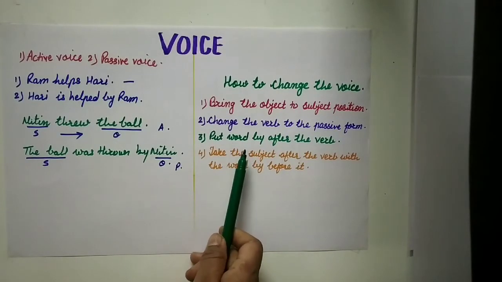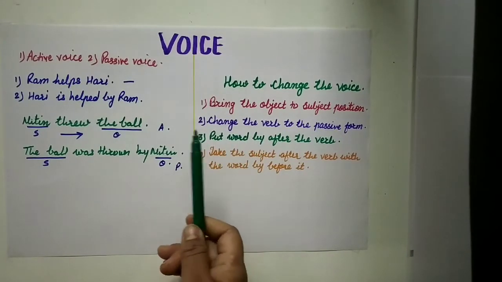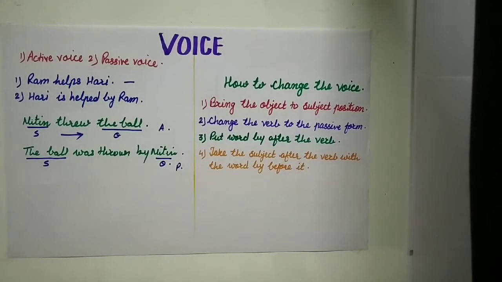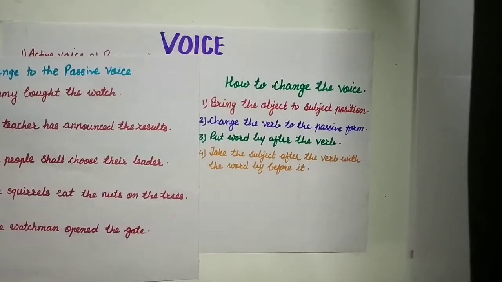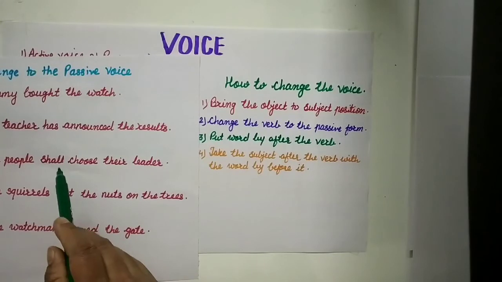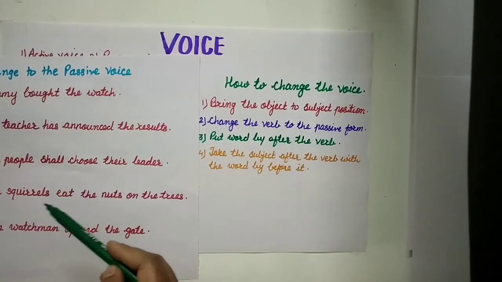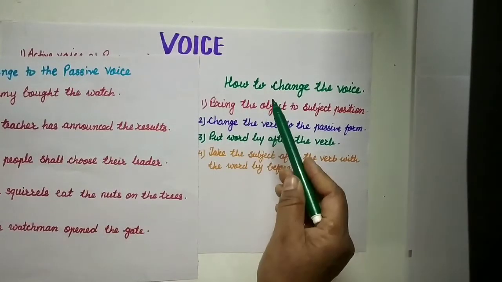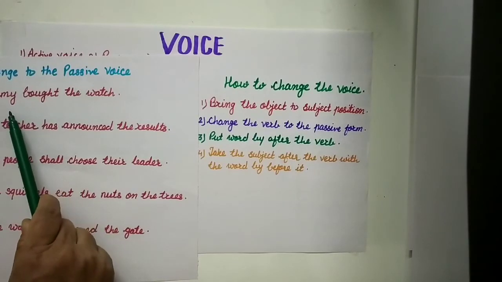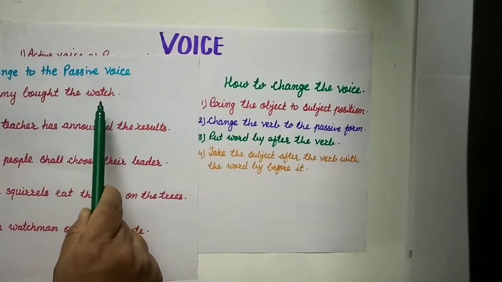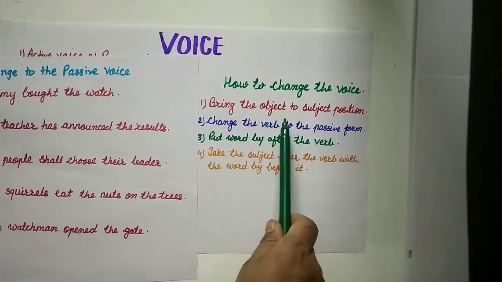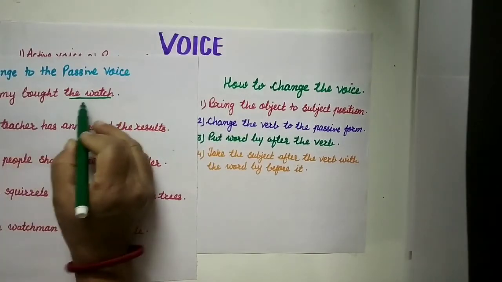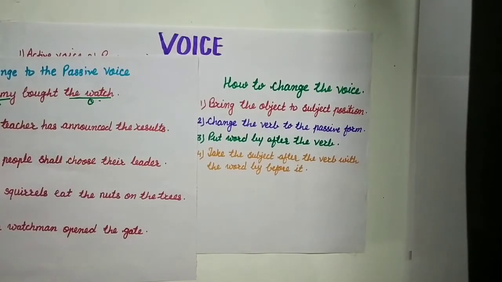According to these rules, we will see how to change verb phrases from active voice to passive voice. Now students, here some sentences are given and these are all in active voice. We are going to change them to passive voice, following these rules. First, Jimmy bought the watch. The first rule is bring the object to the subject position. Which is the object? The watch is the object and Jimmy is the subject.